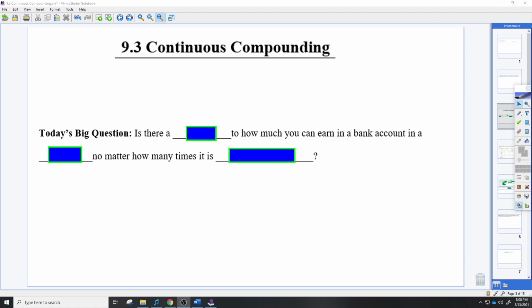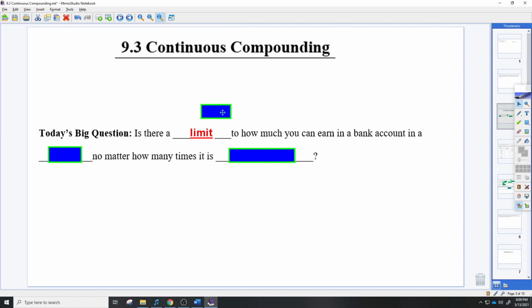The last two sections were about exponential growth and exponential decay. Today we're going to talk about a very specific kind of exponential growth or decay, but it's going to also go back to the compounding lesson that we did before in Chapter 7. It's going to kind of combine these two, and we're going to look at a very special kind today. For 9.3, continuous compounding is what it's called.